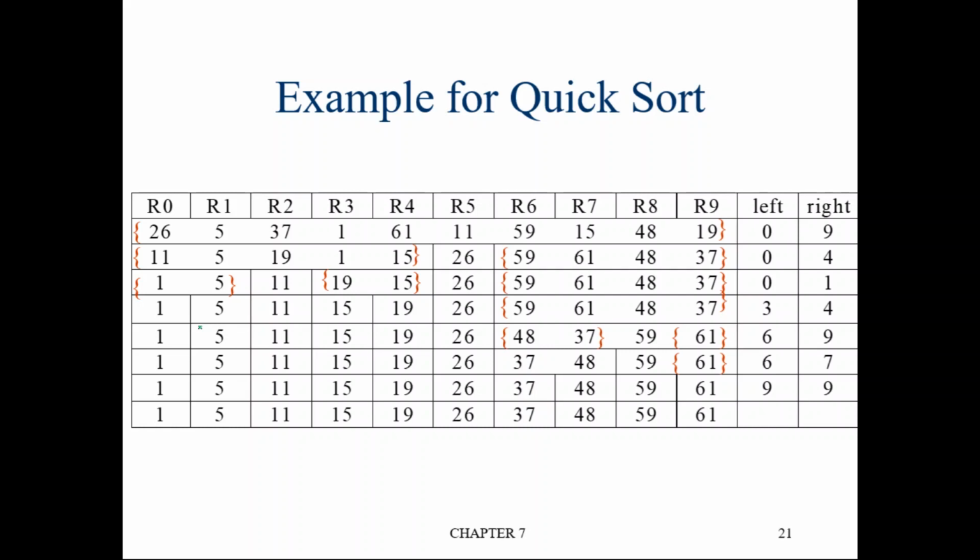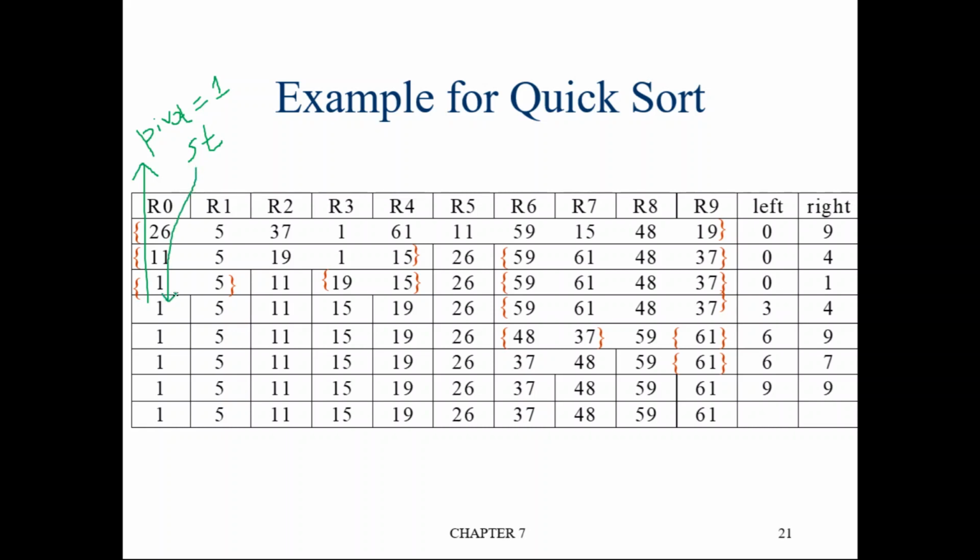So the left side of 11 is what? There are only 2 elements. So pivot is this. 1 is pivot. So pivot is equal to 1, and start will be what? 0, as usual, 0th location.